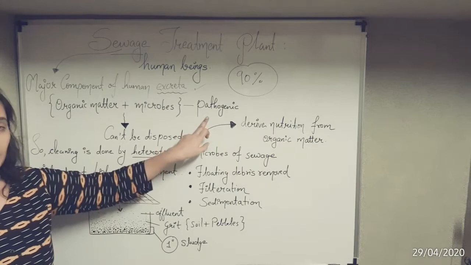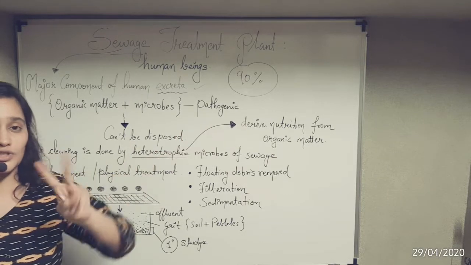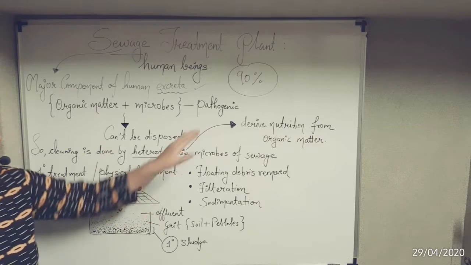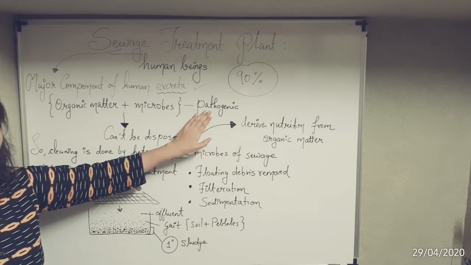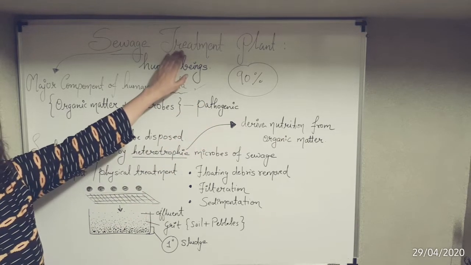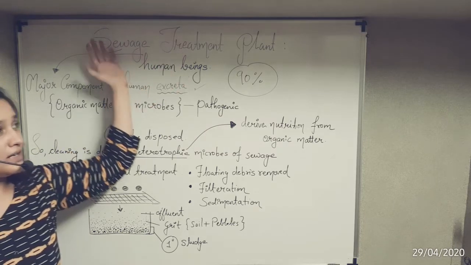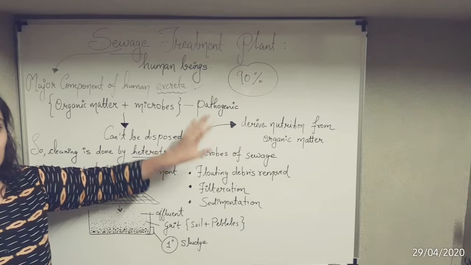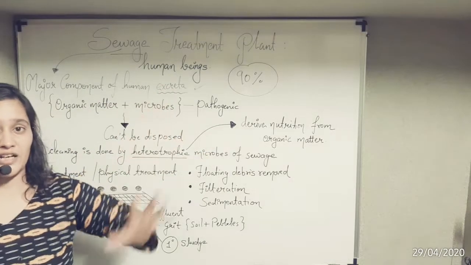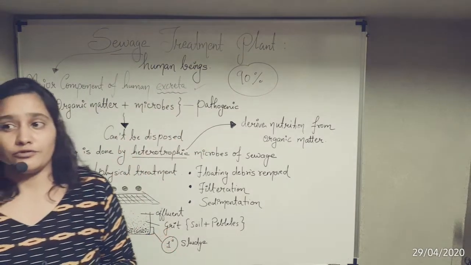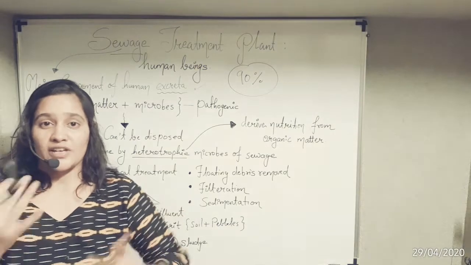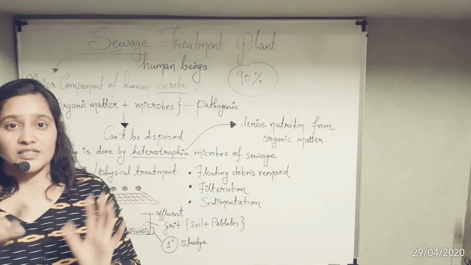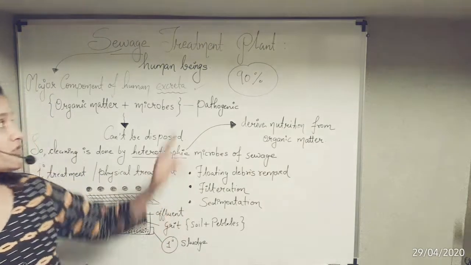उसको क्या बोल सकते हैं? Pathogenic. कौन दो चीज़ों से बना है वो? First is organic matter और microbes. Because it is pathogenic, harmful है, तो हमें क्या करना पड़ेगा? We have to treat them. We have to filter it out such that it does not become pathogenic, such that वो environment में ना जाए. अगर environment में जाएगा, then it will be harmful to us only, because we are respiring, we are taking oxygen. So at last it is disturbing our environment. So it is necessary to treat them.